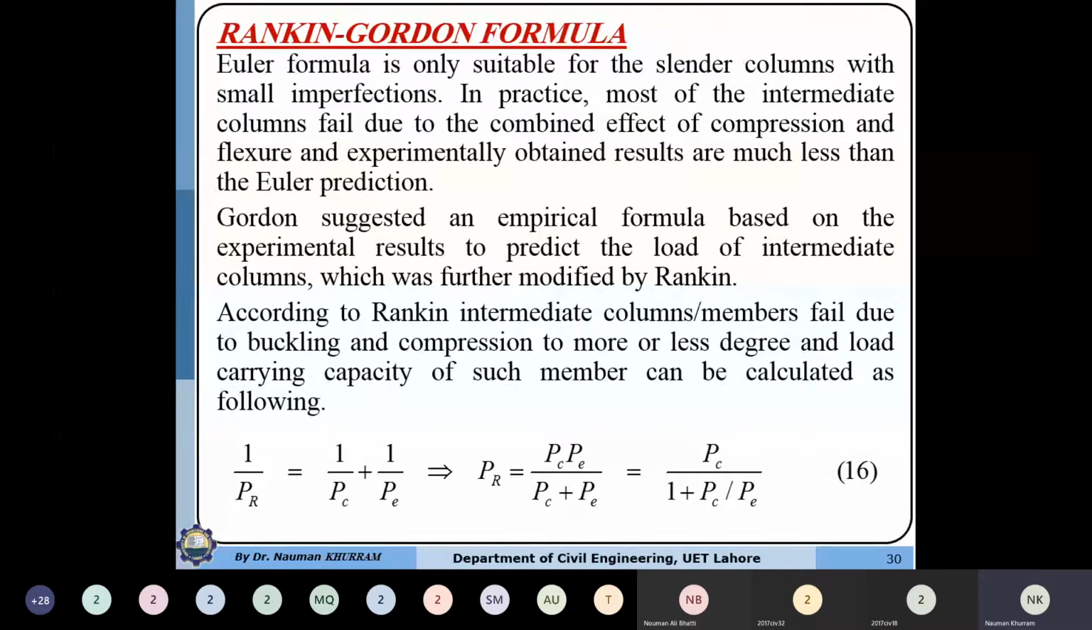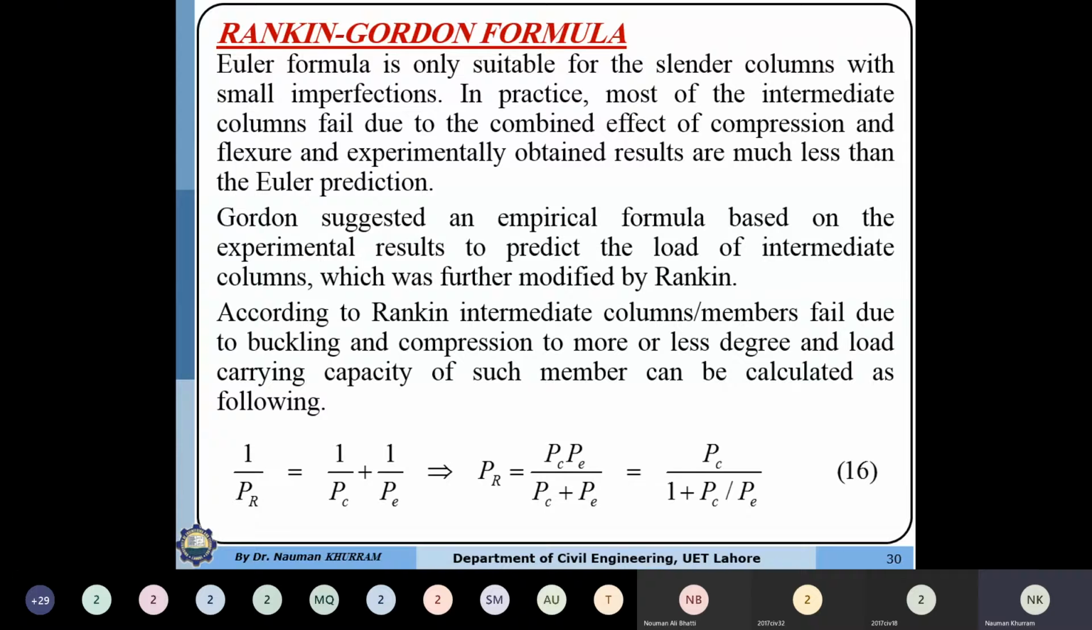In the next topic, we studied how to determine the capacity of an intermediate column, whose behavior is between the short column and the long column. It means that the failure is the combination of the axial forces plus the flexural effect due to the bending forces. First of all, we discussed the tangent modulus formula. In that case, we just replace the modulus of elasticity with the tangent modulus of elasticity within the elastic limit to determine the critical load or the critical stress of the intermediate column.